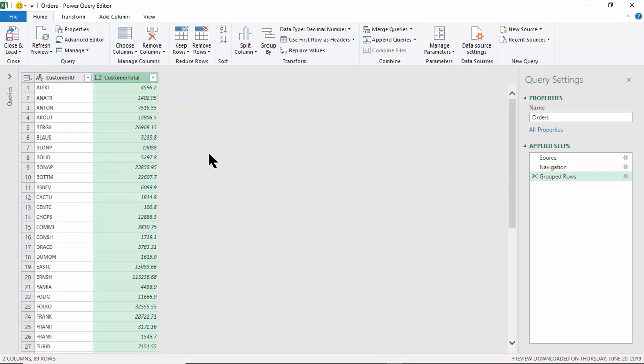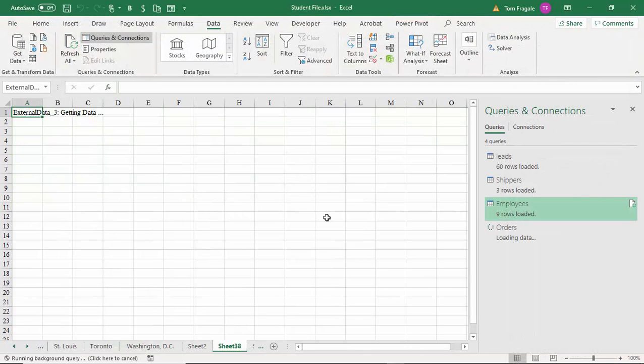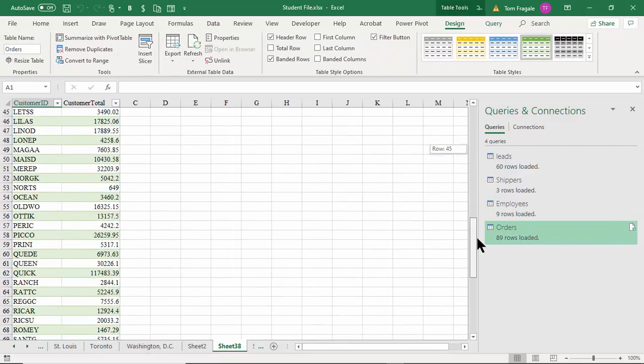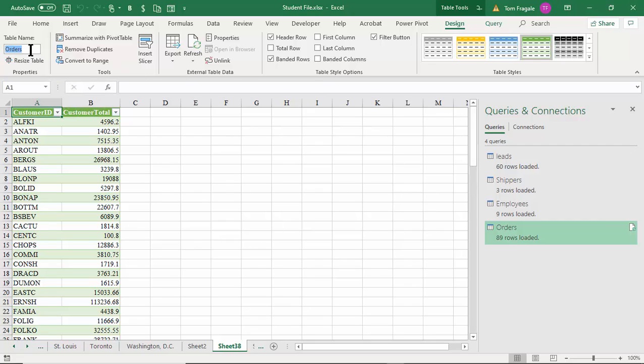So when we're in the Power Query, we can sort and filter any of the fields. We can also do that group by, and that's how we can get subtotals. And there's other things we could do with the Power Query, but that kind of gives you the highlights. So in this case, I'm going to pick on Close and Load. And now notice how I just brought the subtotals into Excel. Very good. And in fact, I'm going to call the table totals by customer. That's what I'm calling the table. And we're going to use that in a few minutes when we get into the Power Pivot.